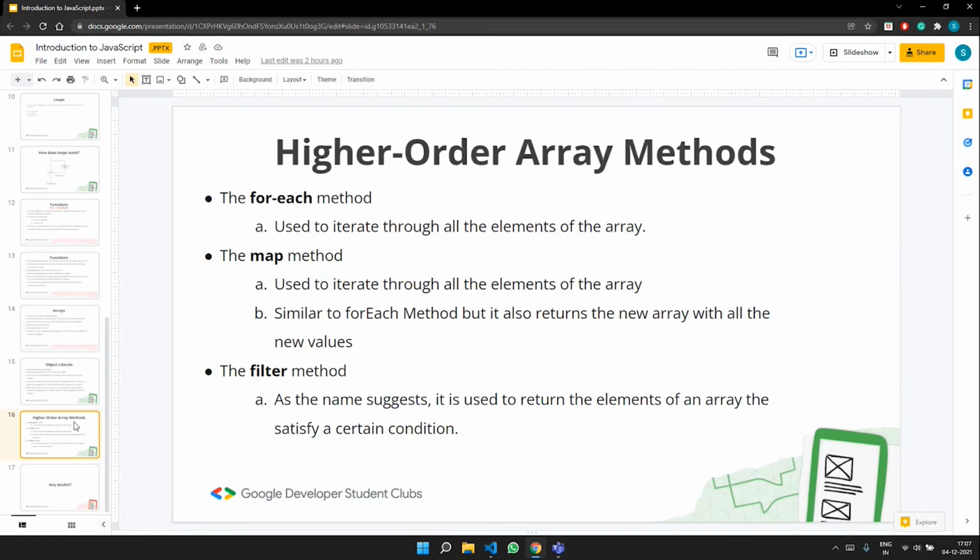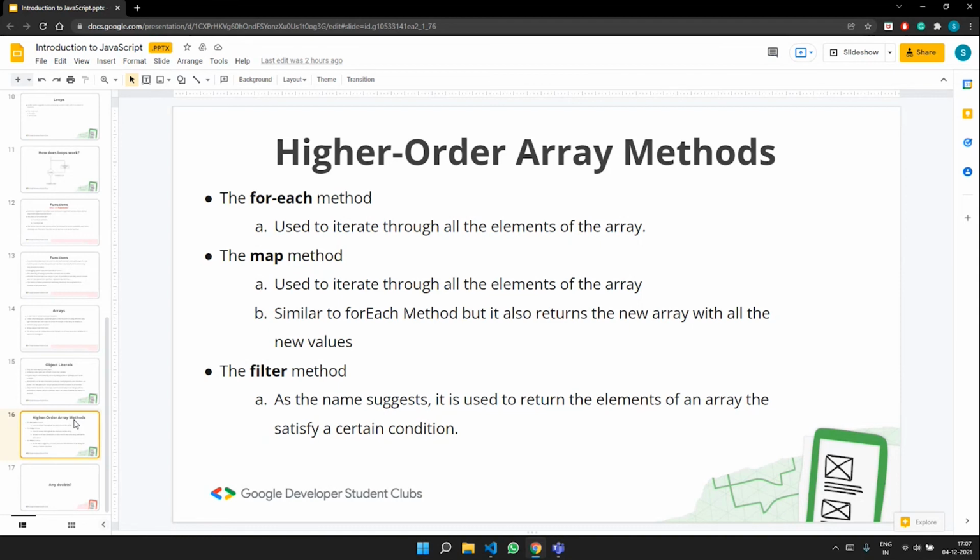So it is just like any other loop, like for loop, where you can actually iterate through each and every element that is present in the array. And map method is also used to iterate through all the elements of the array, but it also returns a new array with all the new values, right? That's about map method.